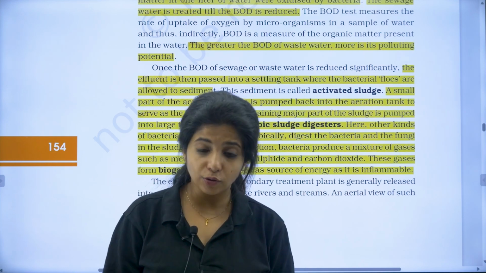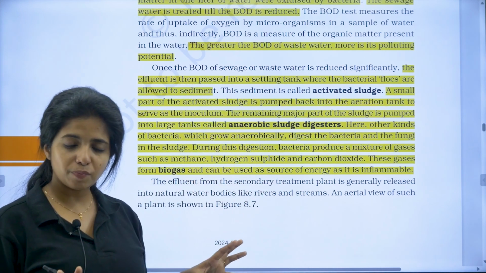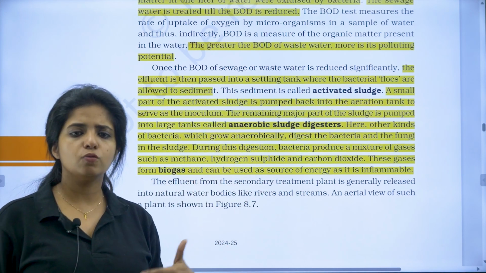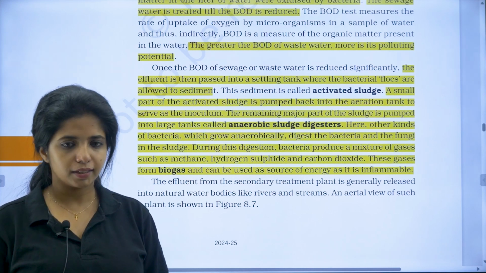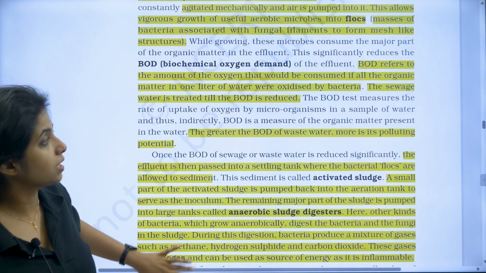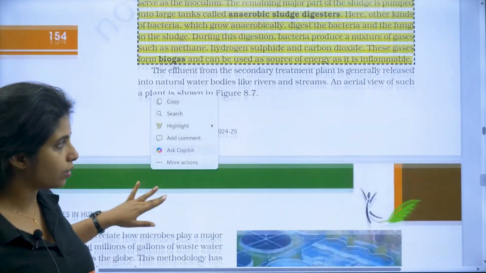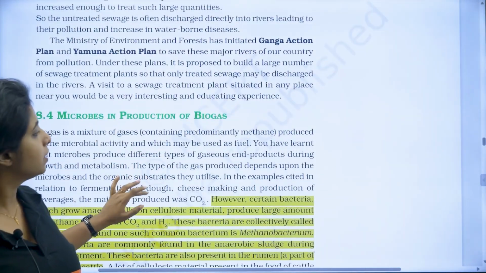Okay, so we made biogas out of it, and now we have the normal water also which is being pumped back. Rest of the things which is not needed might be utilized as fertilizers or stuff like that. Cool. So you have to know about all this. As I said, flocks and BOD is something that is very important. You have to go through it once more. The definition comes in a separate way.